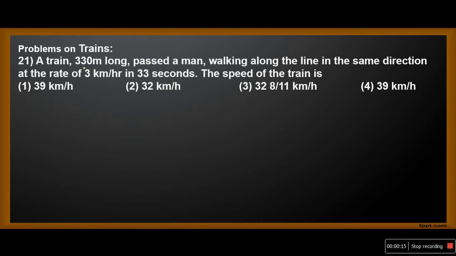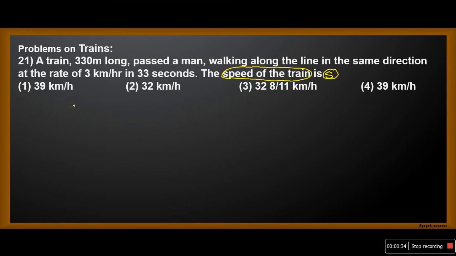A train 330 meters long passed a man walking along the line in the same direction at the rate of 3 km per hour in 33 seconds. The speed of the train is? We have to find the speed of the train. Let us consider the speed of the train to be s.